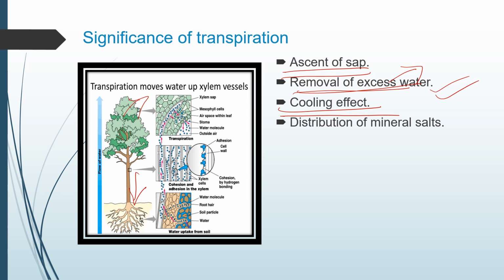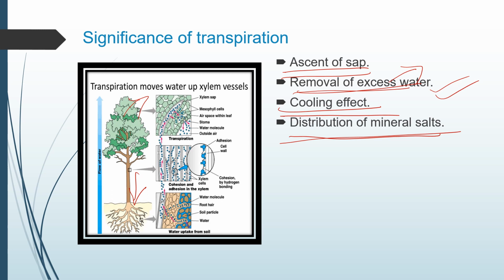Next comes the distribution of minerals. How is this function related to transpiration? In transpiration, the leaf surface draws water from the lower parts of the root of the plant. This rising column of sap from the soil contains many mineral salts, because water in the soil is dissolved with many mineral salts.